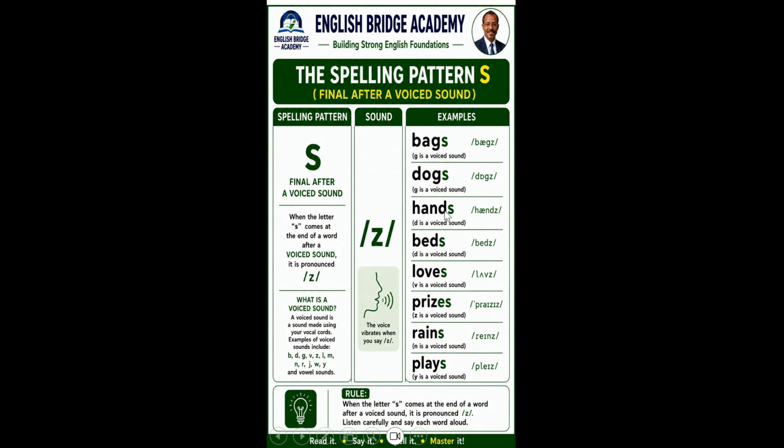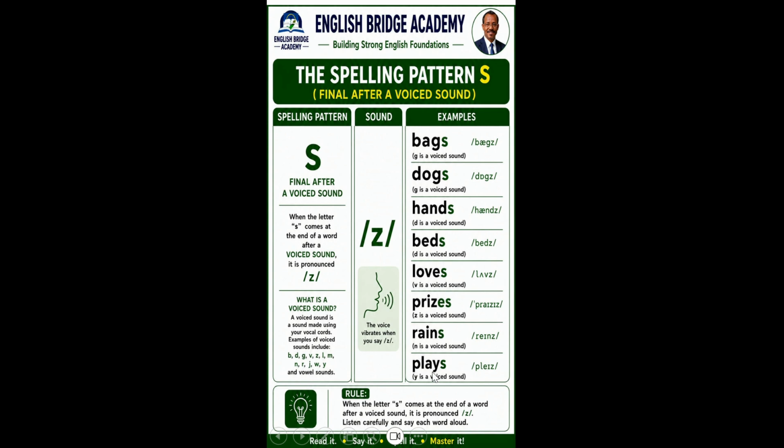The D in hand is a voiced sound. The V in love is a voiced sound. The Z in prize is a voiced sound. The N in rain is a voiced sound.